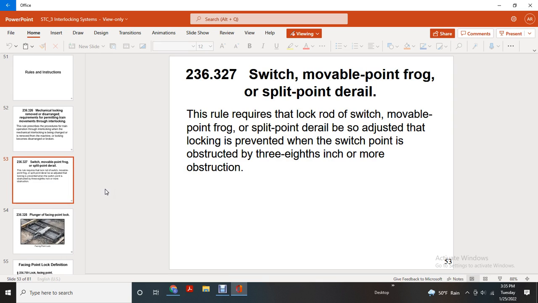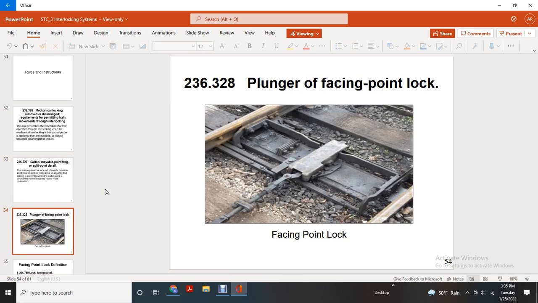Switch, movable point frog, split point derail. The rule requires the lock rod for the switch, movable point frog, split point derail to prevent drift of the lock and prevent locking with the switch point obstructed with 3/8 of an inch or more obstruction. Shows a face point lock.